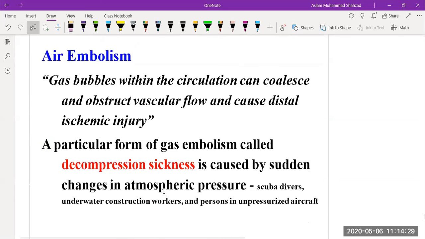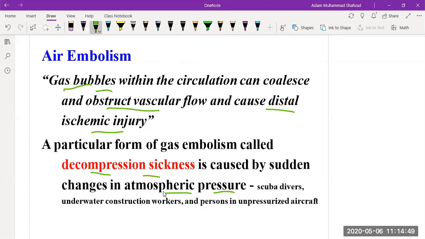Then we have air embolism, which occurs because of air entrapment, like gas entrapment, which causes obstruction of vascular flow and can lead to distal ischemic injuries. It usually occurs in decompression sickness caused by a sudden change of atmospheric pressure, especially in scuba divers, or when a person is traveling by air and the pressure decreases suddenly. They mention here as well, scuba divers and unpressurized aircraft.